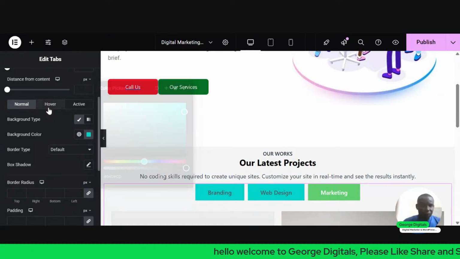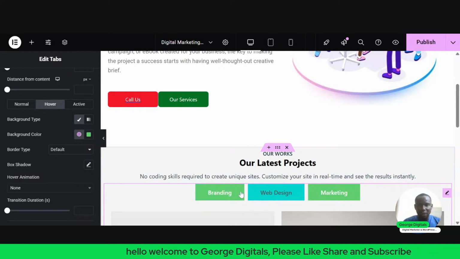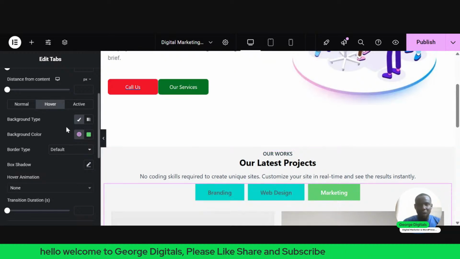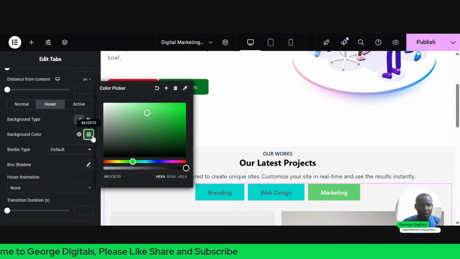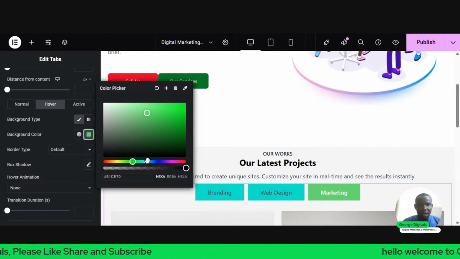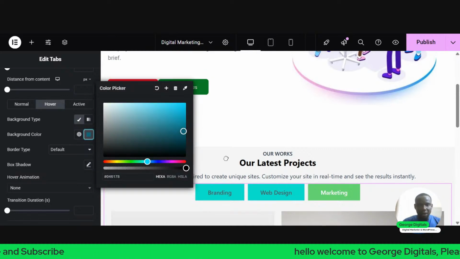And I'll come to this place you see hover. Hover is once I put my mouse on it, what should happen? Under hover, I'll come here to this place you see color. I can decide to change the color to a bit darker of that color once you hover.